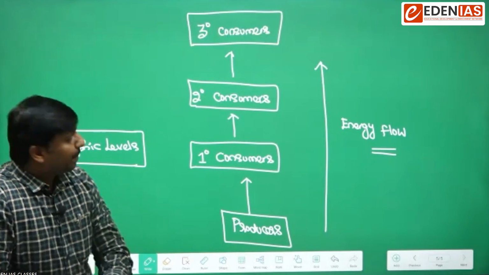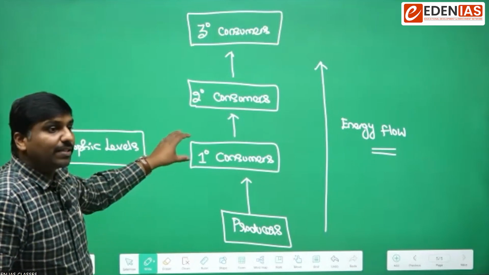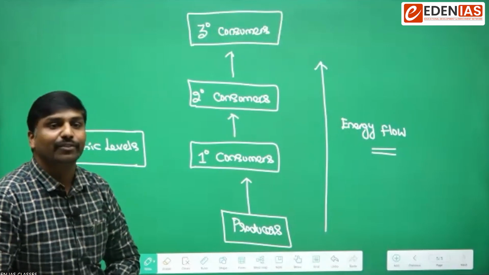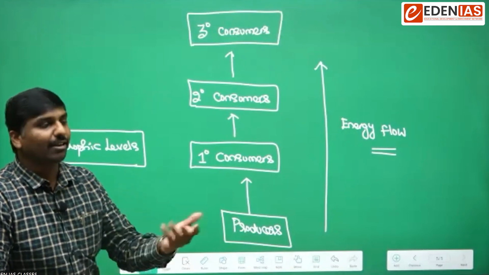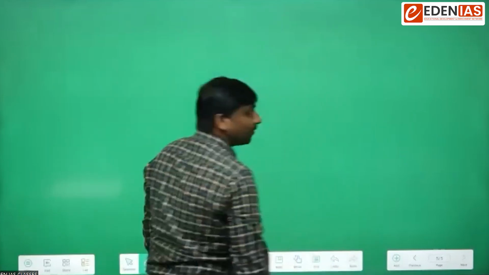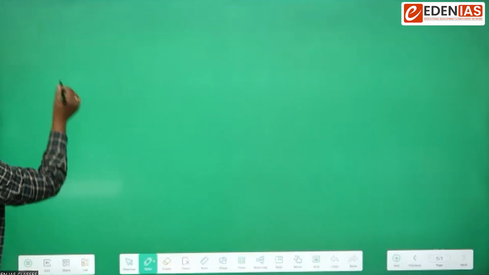Now, based upon these trophic levels, we have to understand other concepts called food chains and food webs. What are food chains and what are food webs? Have you heard of food chains and food webs?